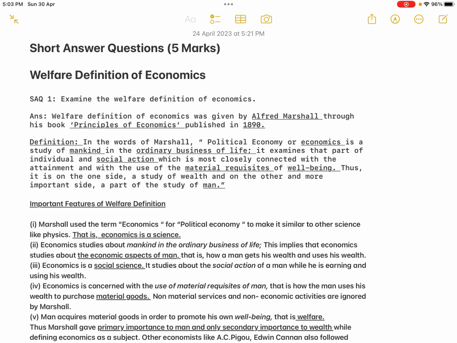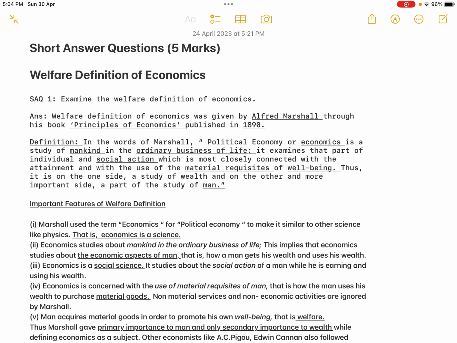From today's class, we will move on to the SAQs, 5 marks, that is the short answer questions. I have finished with the long answer questions with the redemption of public debt. From today's class onwards, I am moving on to the important SAQs. The first one is the welfare definition of economics. SAQ 1, examine the welfare definition of economics.